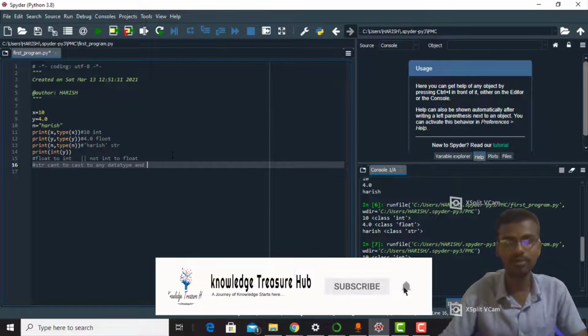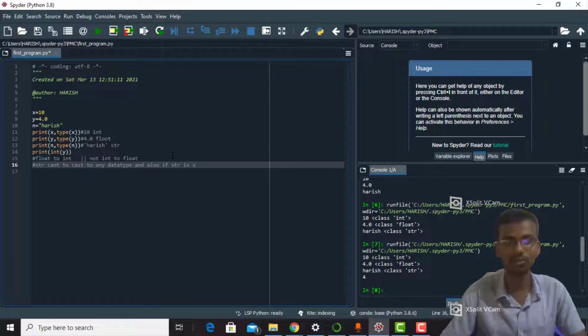But if the string contains only numbers, the casting will be accepted.